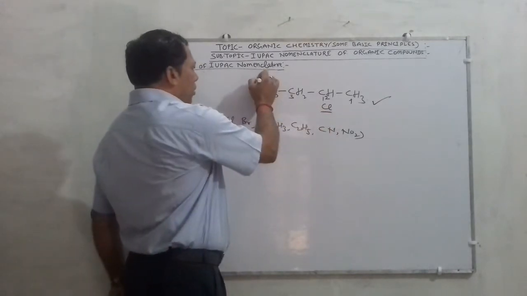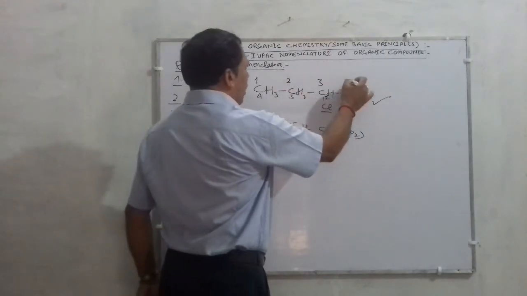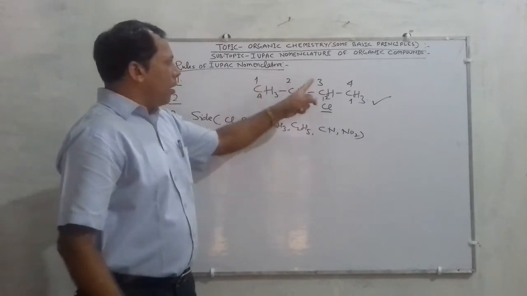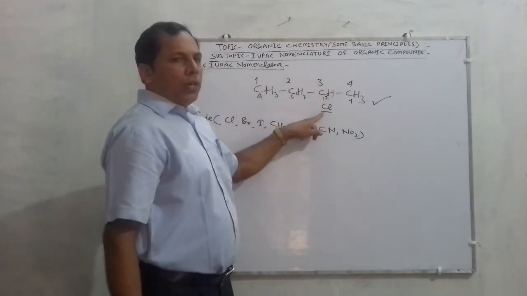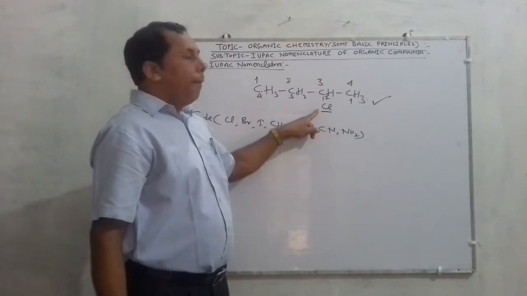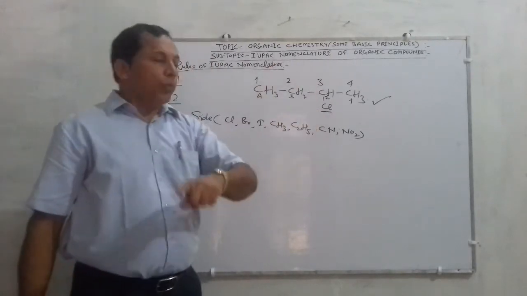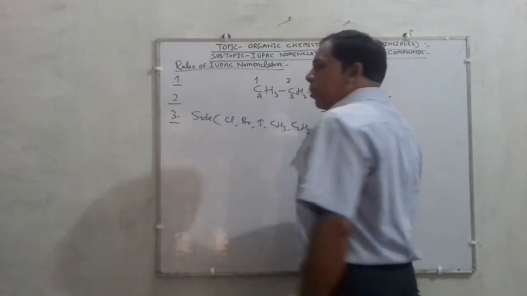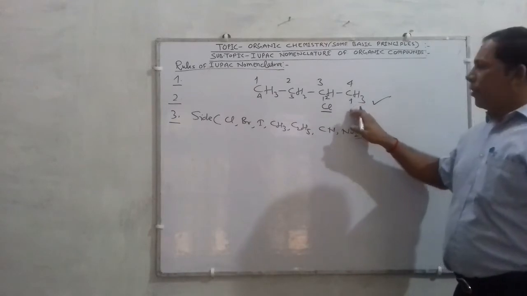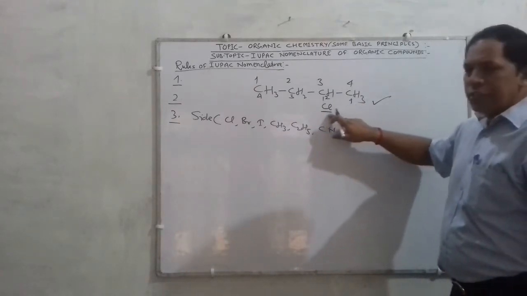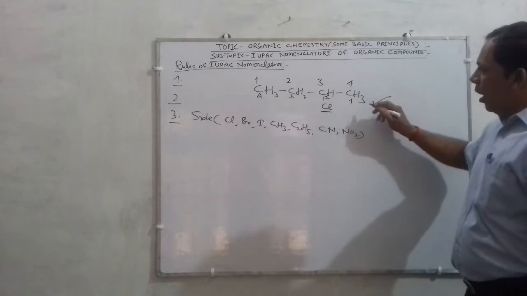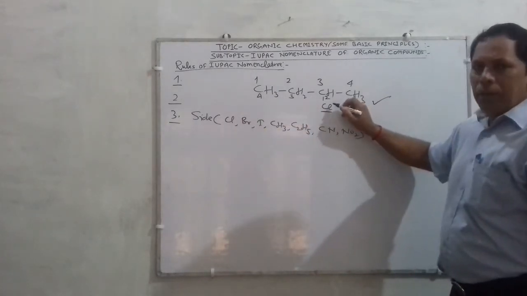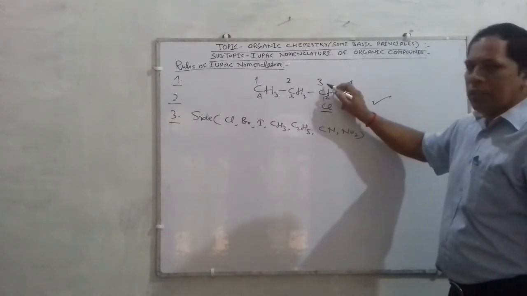But if you are counting as such, 1, 2, 3 and 4, in this upper counting, the chlorine atom is coming on carbon number 3. But children, IUPAC states that we have to count from that side where the side chain is nearest. In this case, going from this side, 1, 2, 3, 4, it comes on carbon number 2, and 2 is less than 3.